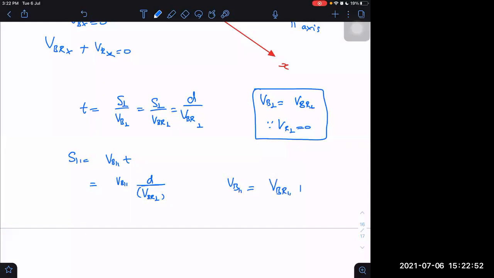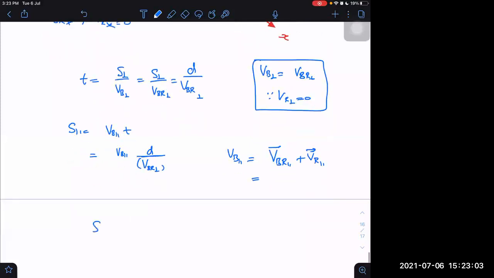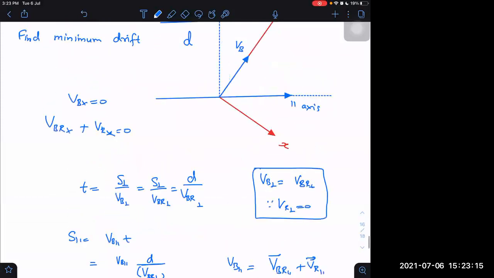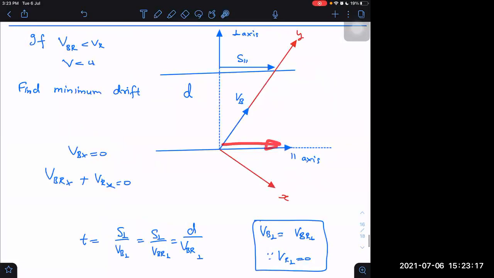VBR parallel plus VR parallel. Now I don't know what VBR parallel is, but I want S parallel to be minimum. So I want VBR parallel plus VR parallel. VR parallel I know actually. VR parallel is total VR. Why is VR parallel total VR? Because velocity of river is along this axis, the parallel axis.